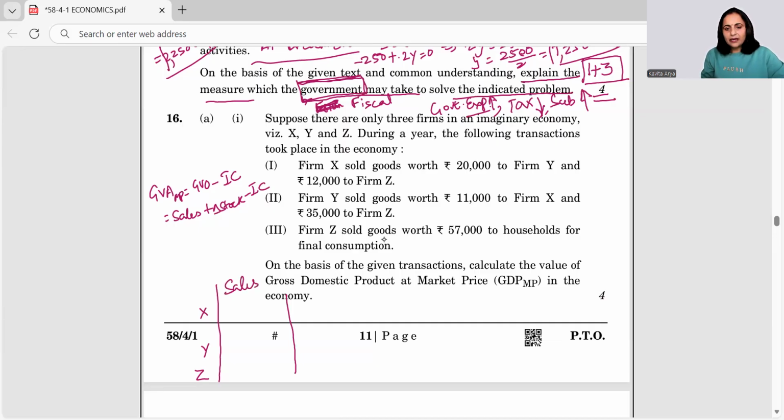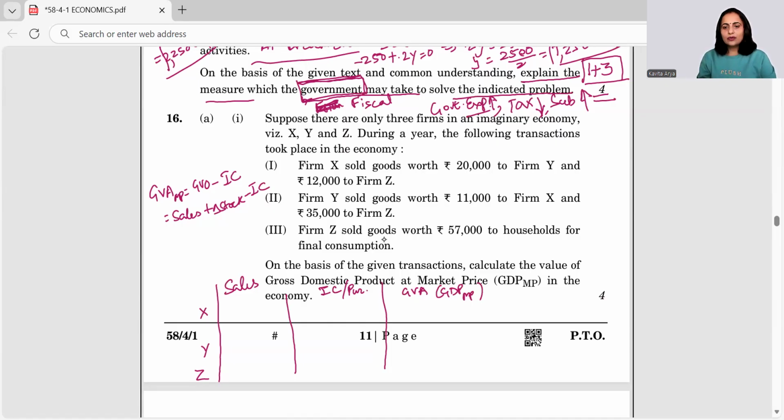No stock, but they are talking about the purchases. Purchases means IC, right? So if we subtract IC from sales, we would land on GVA or GDP at MP, which is required. Right. So let's pause and understand how we go about it.